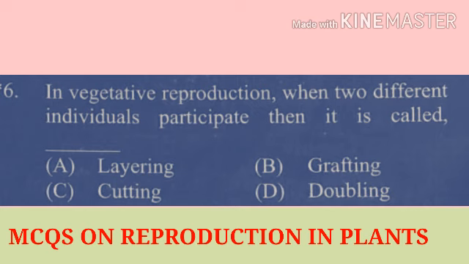It is the best method of vegetative reproduction. The correct answer is option number B, grafting. Option A, layer, is not correct. Option C, cutting, is not correct, and option D is not correct. The correct answer is B, grafting.